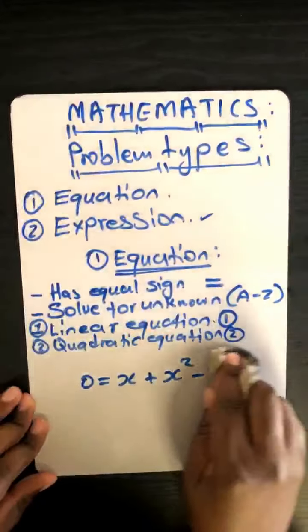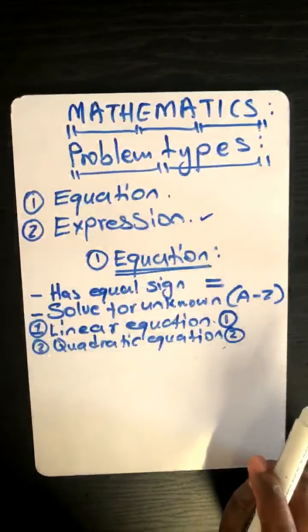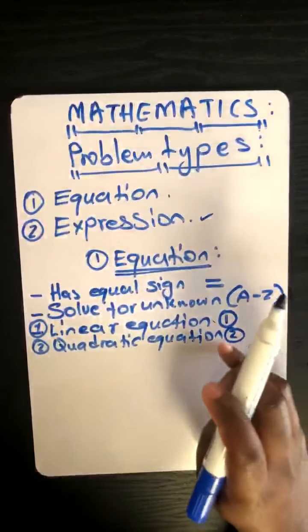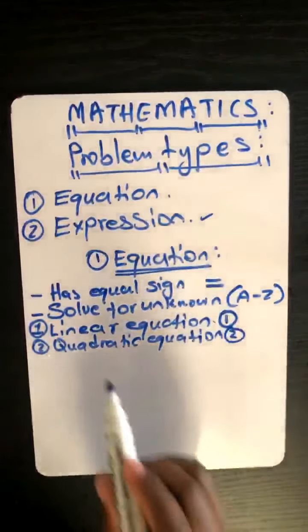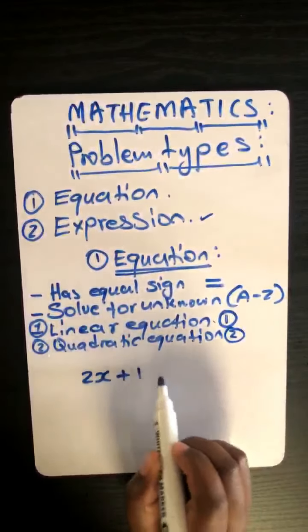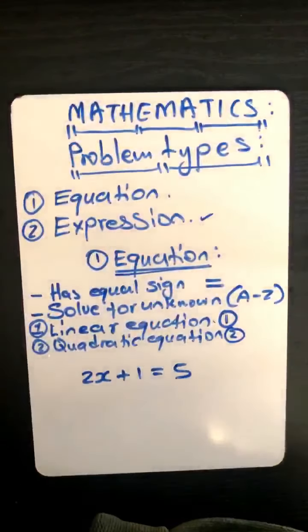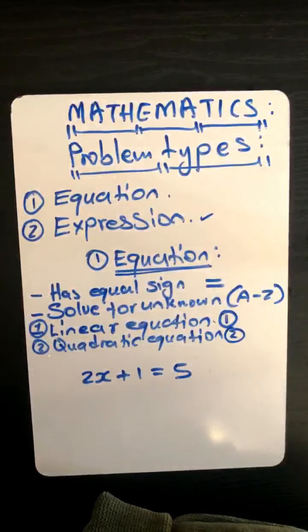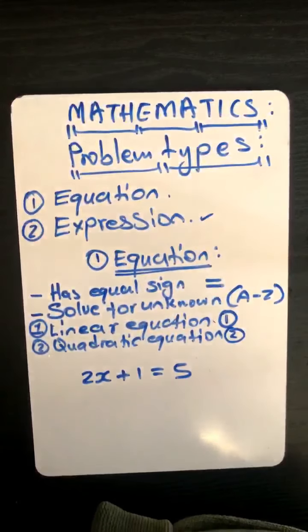100%. So now I'm going to remove all of these. Okay, all of that has been removed. So now I want to check something. Let's say we've got 2x plus 1 is equal to 5. You tell me, what is that? Linear equation. 100%. This is a linear equation. Why?